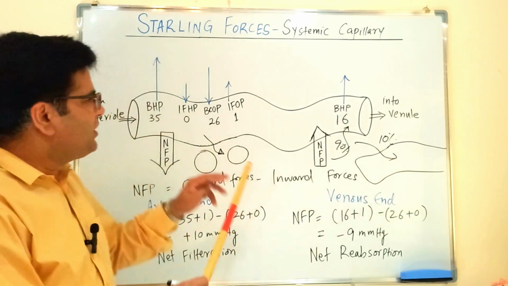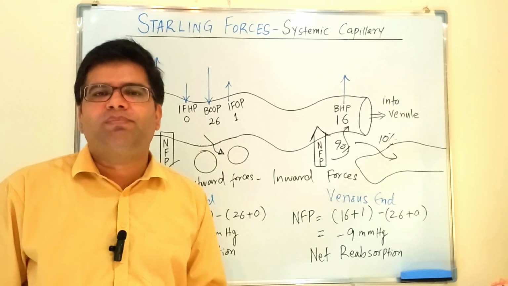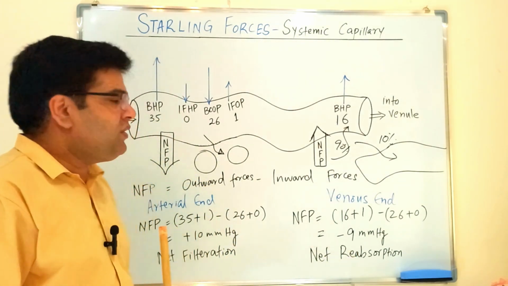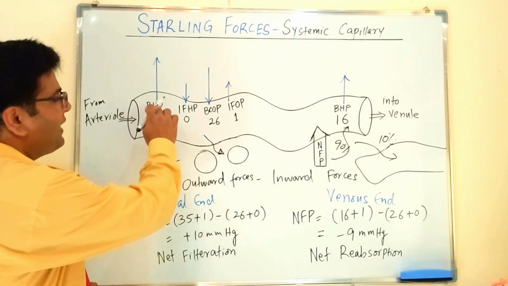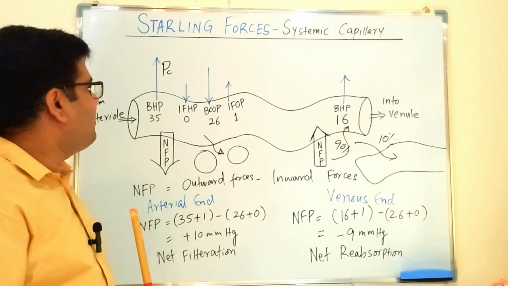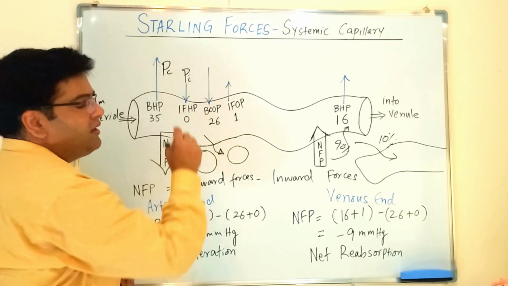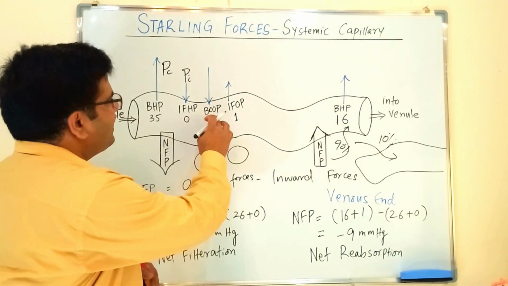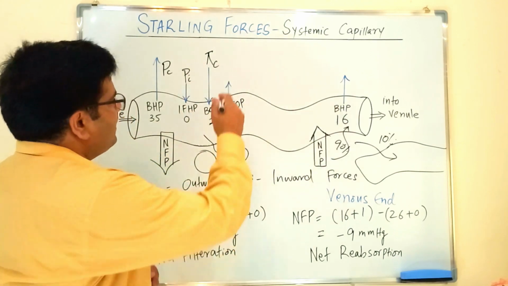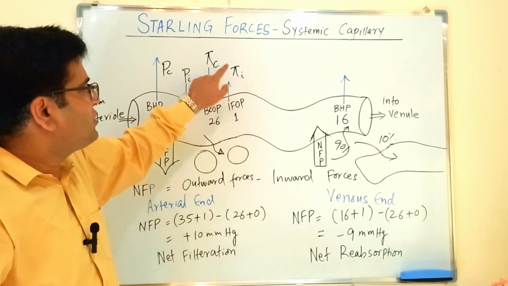Another point which I want to mention here is that although the forces are same, but their names, their values and symbols, they are slightly variable in different books of physiology. For example, in Guyton physiology, the symbol which is given to the blood hydrostatic pressure, it is Pc. P stands for pressure and C for capillary, and this force which is interstitial fluid hydrostatic pressure over there, this is Pi, I for interstitial space. And this blood colloidal osmotic pressure, this is pi c, C for capillaries. And here this is pi i, which is interstitial fluid colloidal osmotic pressure.